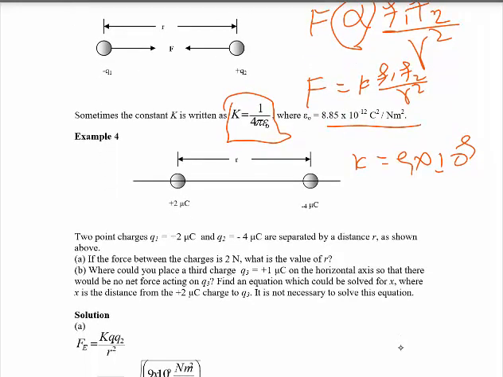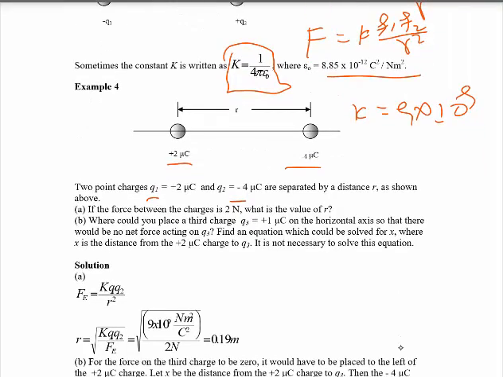This is Coulomb's law. When we apply Coulomb's law, here we have a positive charge, here we have a negative charge. Therefore, there must be an attractive force. Therefore Q1 is this much and Q2 this much. And if the force between the charges is 2 Newton, what is the value of R, the separation distance? To do this, force is equal to K Q1 Q2 over R square, and by cross-multiplying and rearranging, we find R.